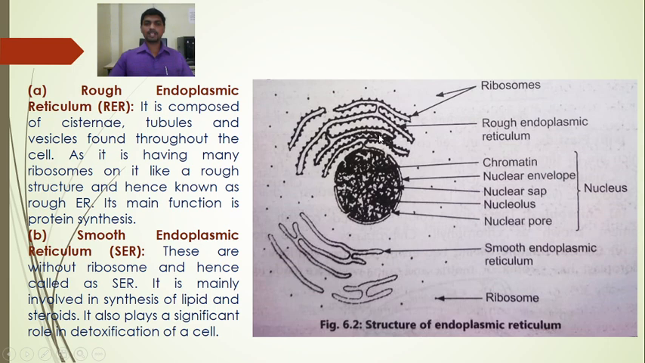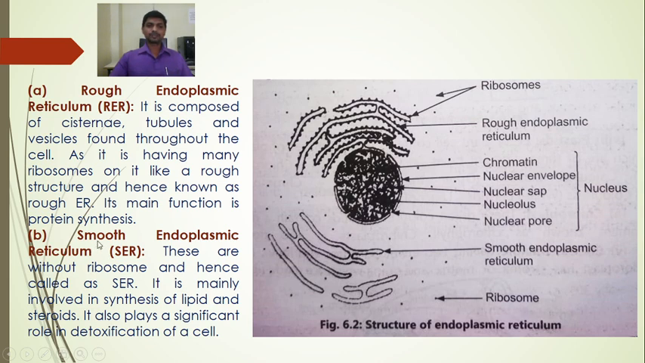So rough endoplasmic reticulum is involved in the process of protein synthesis because the ribosomes are present on its surface, so it gives a rough structure to the endoplasmic reticulum. So it is called rough endoplasmic reticulum. It is composed of cisternae. So these are the cisternae. It also possesses tubules and vesicles.